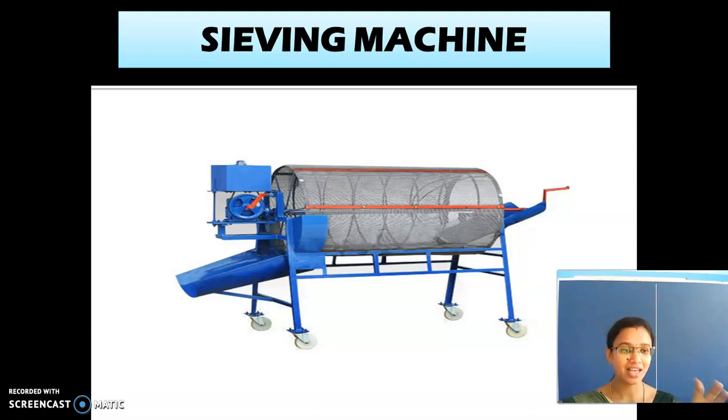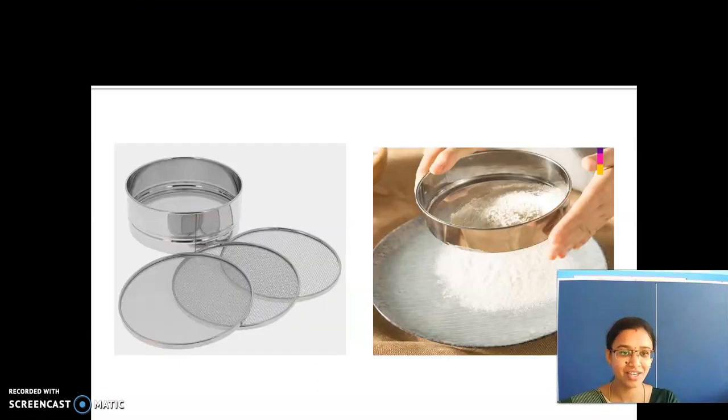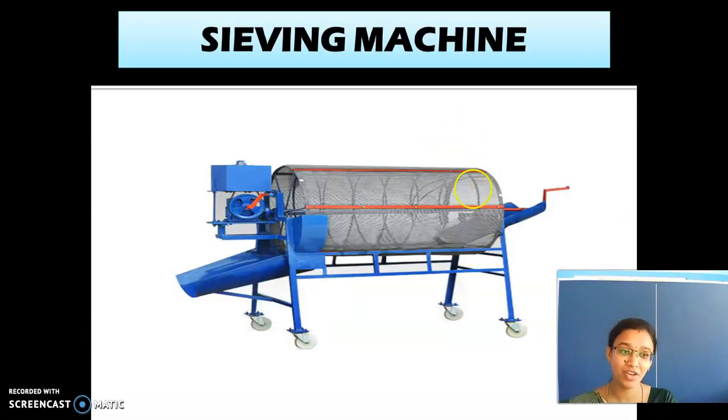In agricultural fields there may be many stones. So what do the farmers do? Year by year they used to pick all the stones and throw them away. Yes. So now they have invented a machine. If you use this machine, it sieves all the stones and we will be getting only the sand. It is very costly nowadays, but in the future it will be cheaper.